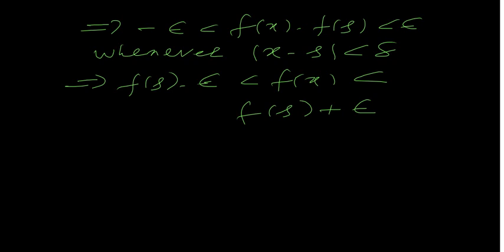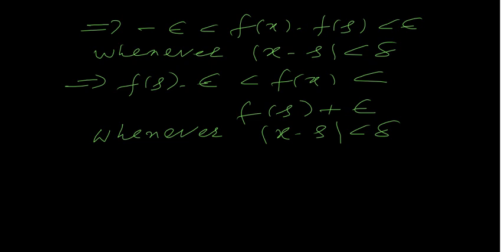Okay, adding f of s throughout to this inequality, it will give f of s minus epsilon less than f of x minus f of s plus f of s. So f of s and minus f of s will go, and it will remain only here: f of x is less than f of s plus epsilon whenever mod of x minus s is less than delta.